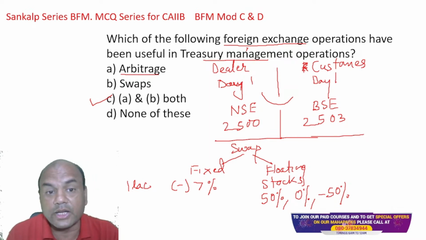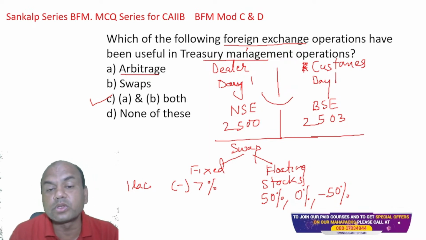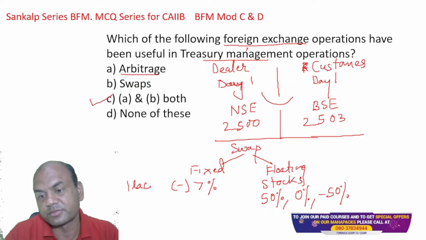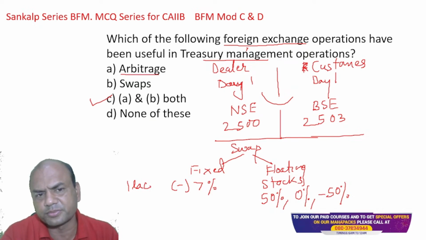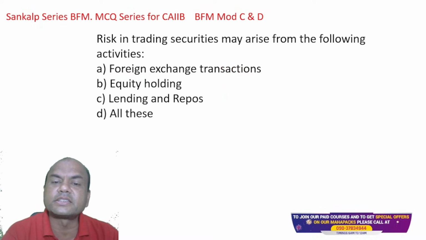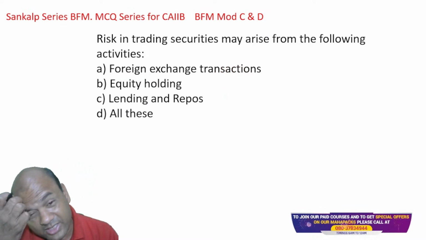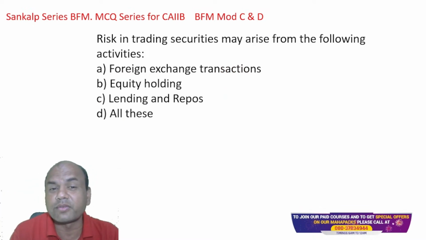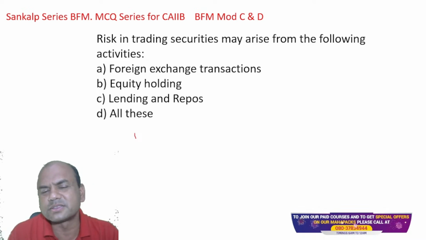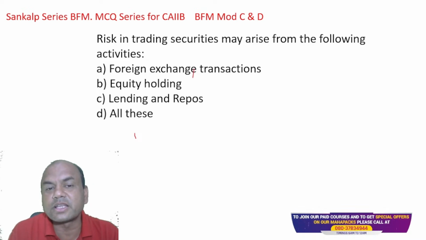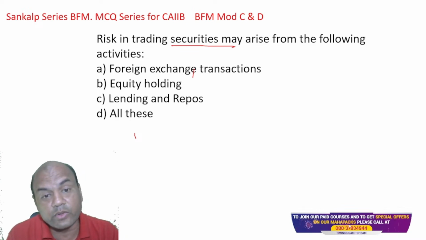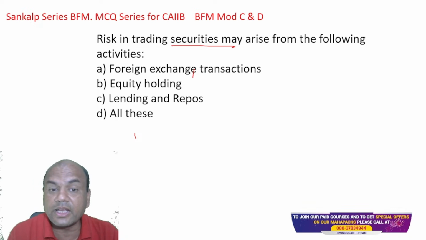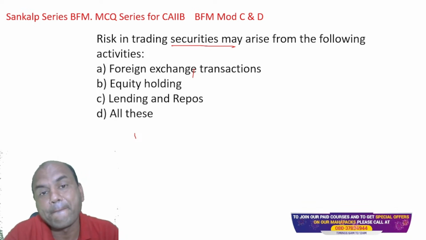So that's why the answer is both A and B, and these both operations are used in forex as well as in treasury bonds. Risk in trading securities may arise from the following. Now this is a very simple answer. Trading in securities may arise due to what? Number one, foreign exchange transactions. Second, equity holding. Third, lending and repos, and all of these.